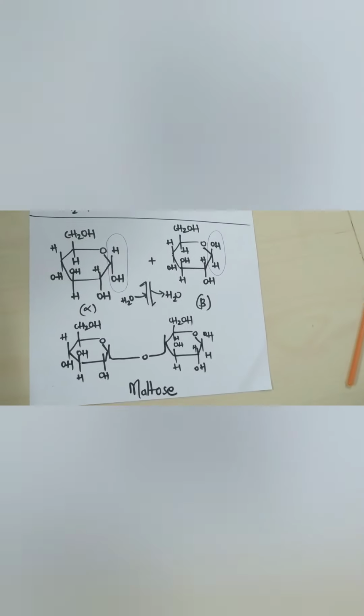So this is how disaccharide formation takes place. We take the first example of maltose, how it is formed. Alpha D-glucose and beta D-glucose react together to form maltose. But how?